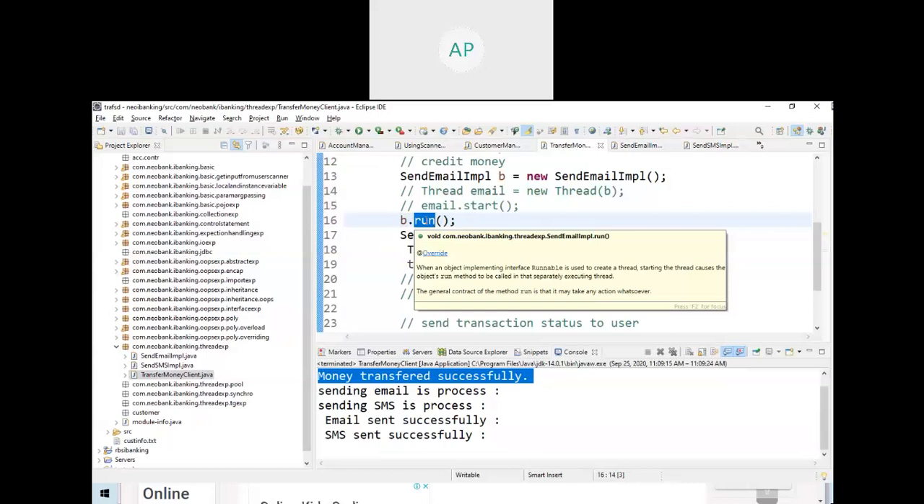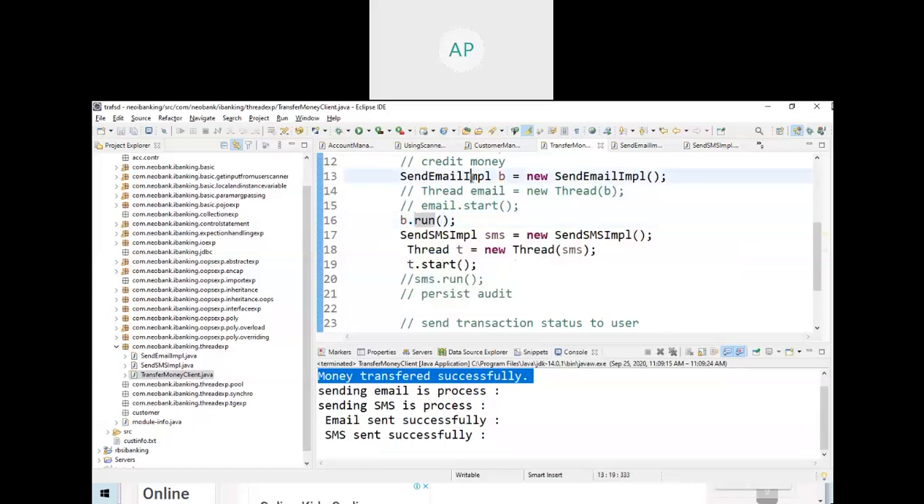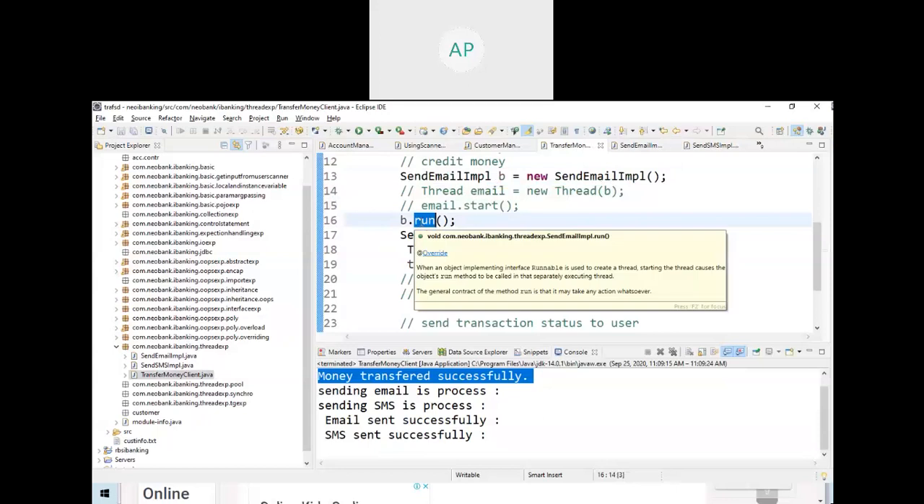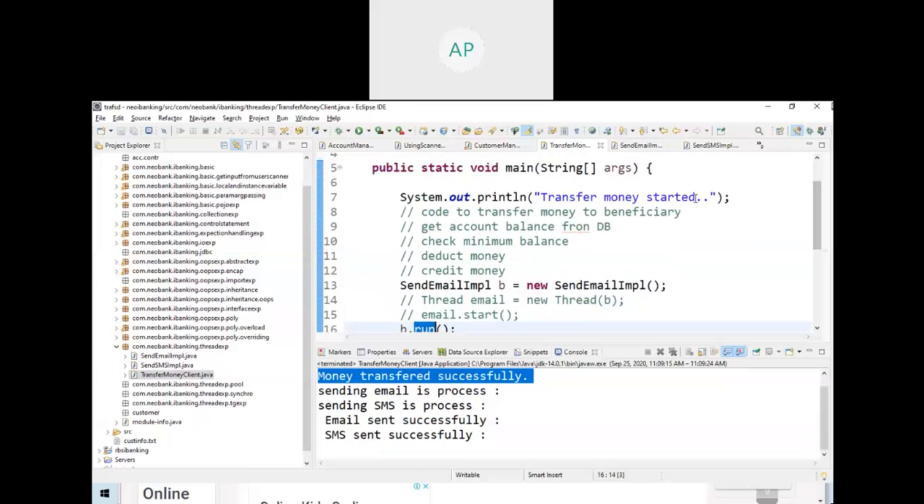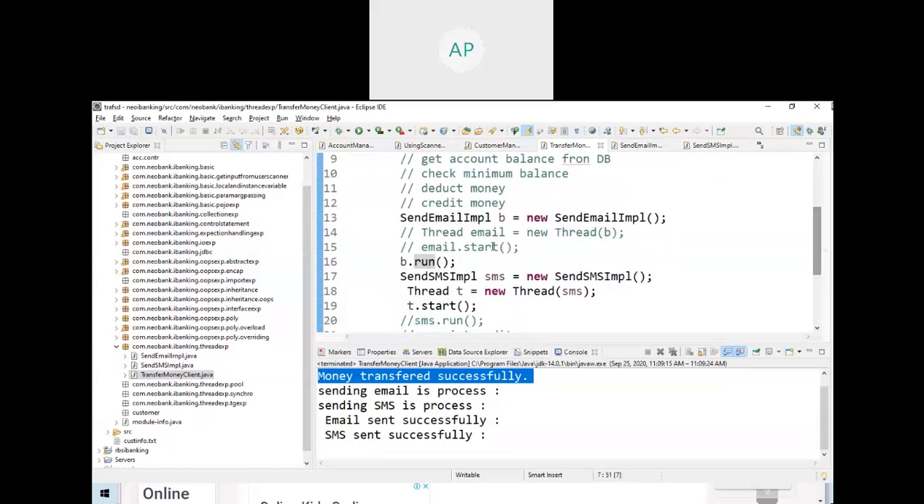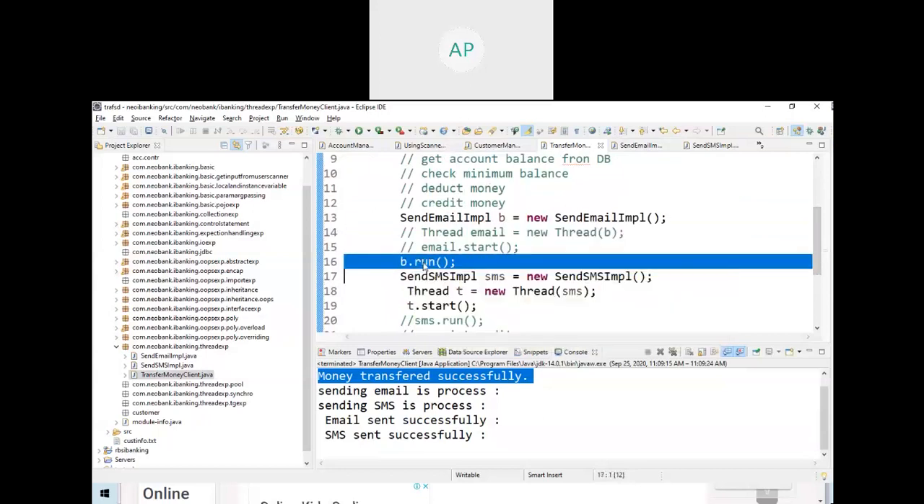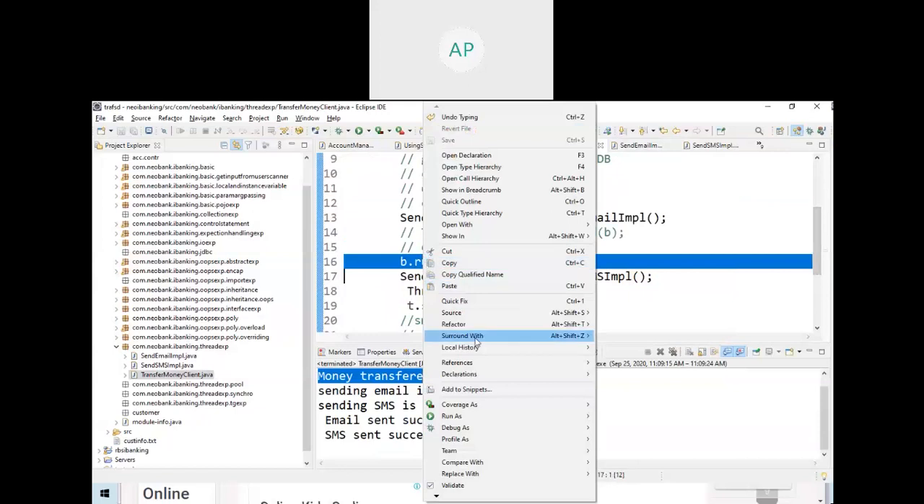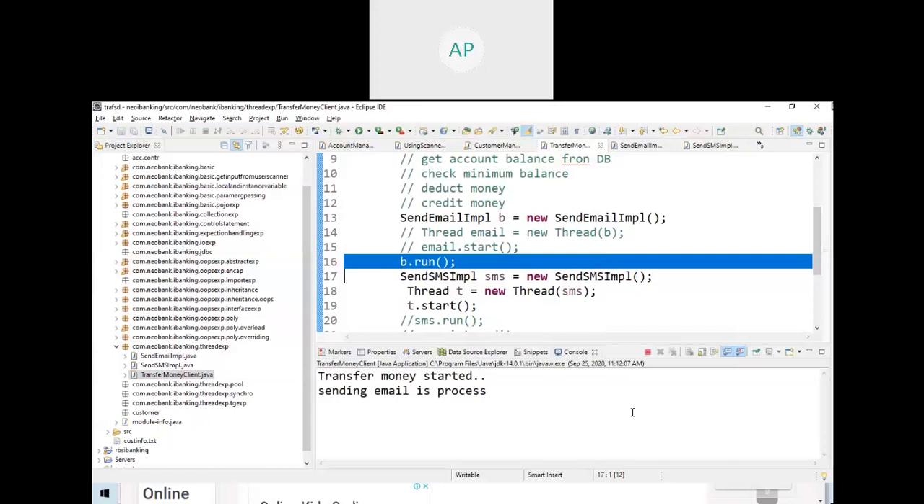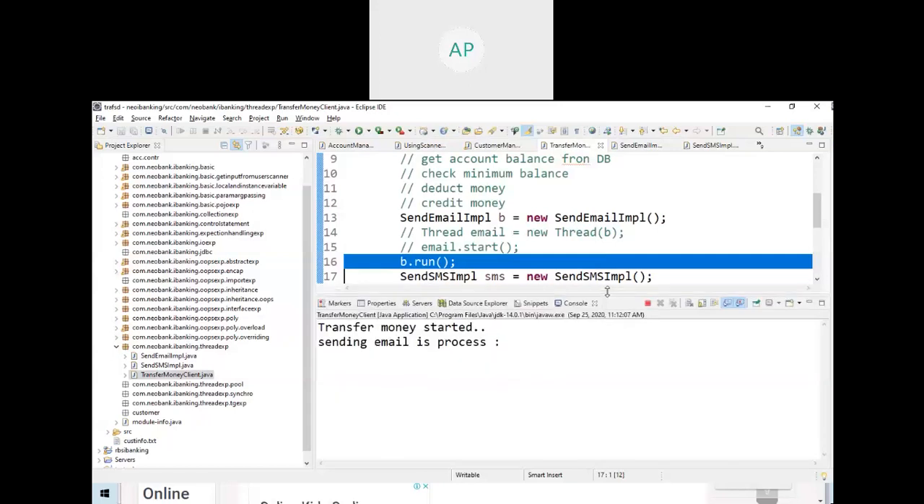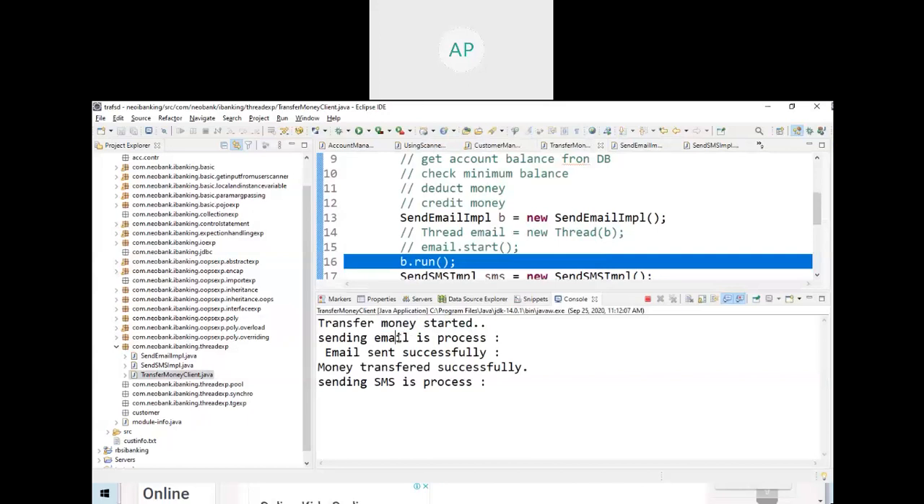Asynchronous meaning, if I comment these two things, I will make the thread asynchronous. Synchronous meaning I call the run method directly. Even though this is a thread class, we are not using the threading concept. Just we are calling the run method. What will happen? Our output will be transfer money started. This one is synchronous. Only this is going to make you asynchronous. This is run with synchronous.